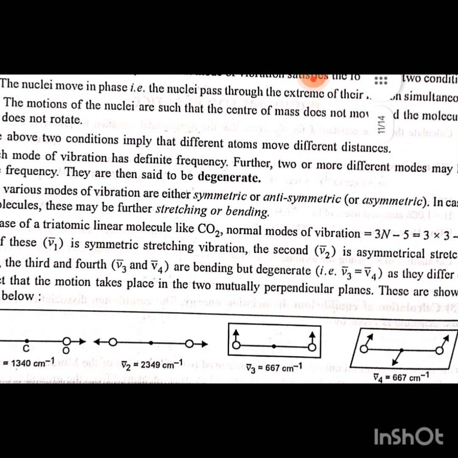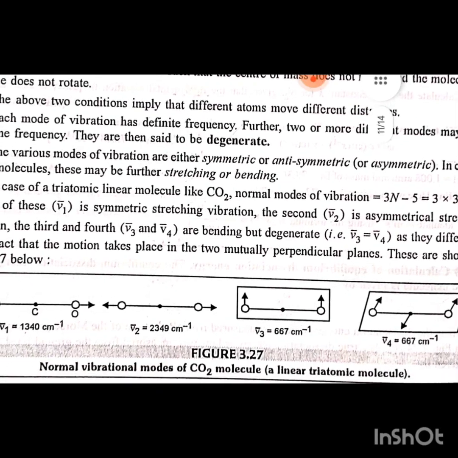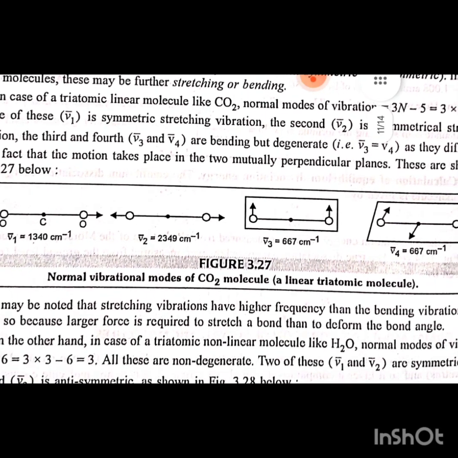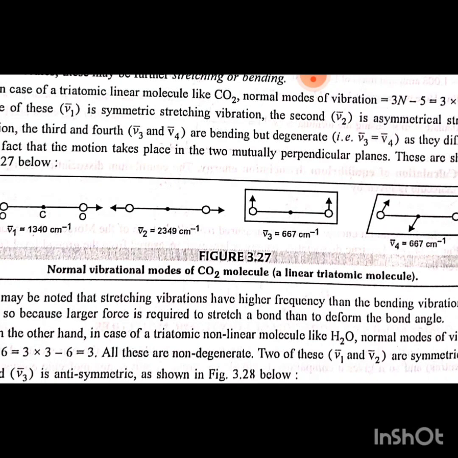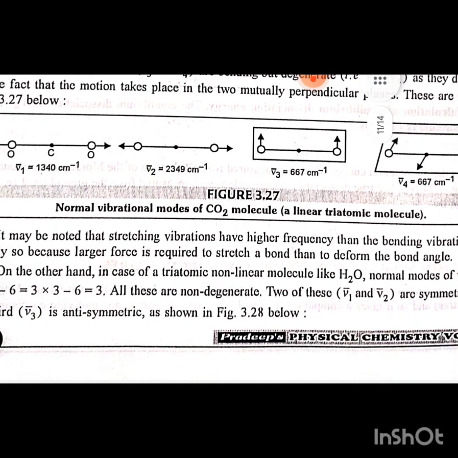One of these, v1, is symmetrical stretching vibration. The second, v2, is asymmetrical stretching vibration. The third and fourth, v3 and v4, are bending but degenerate, that is, v3 equals v4, as they differ only in phase. The motion takes place in two mutually perpendicular planes. These are shown in figure 3.27 below. It may be noted that stretching vibrations have higher frequency than bending vibrations. It is usually so because larger force is required to stretch a bond than to deform the bond angle.